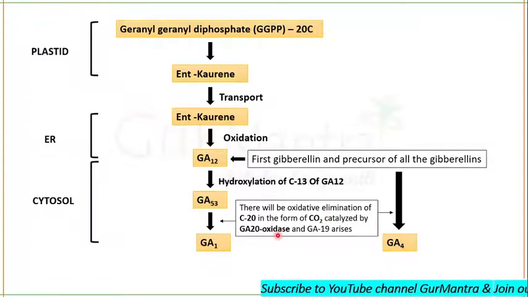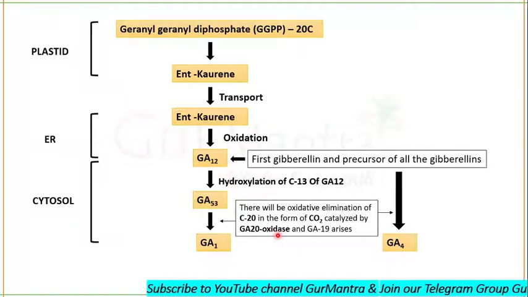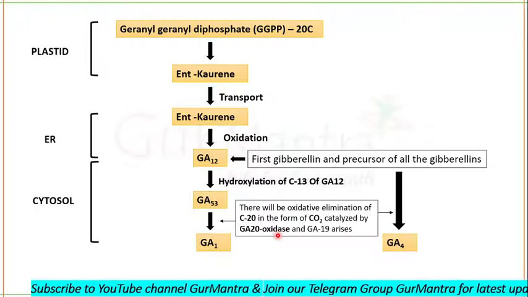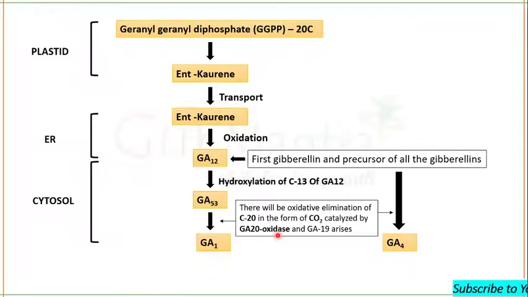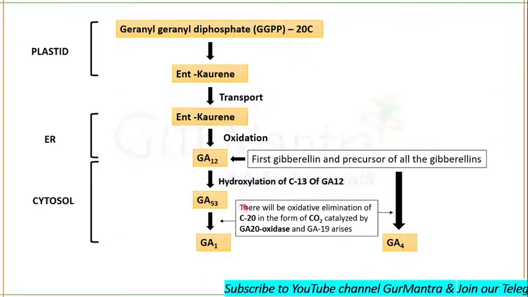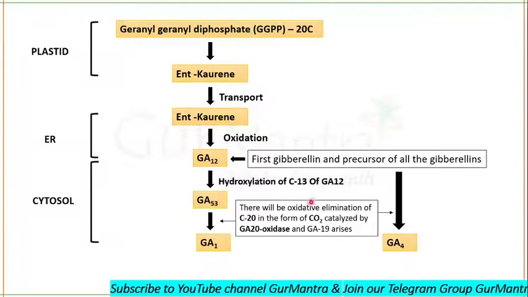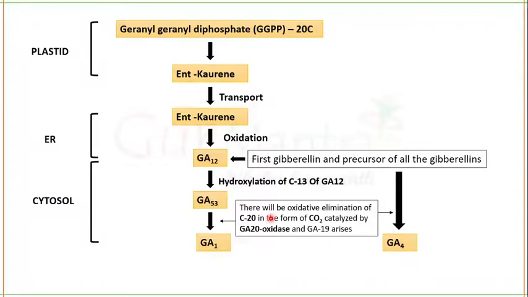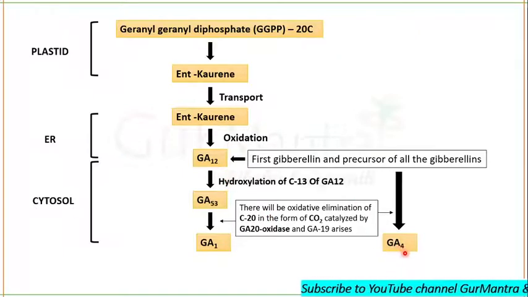Generally, gibberellic acid 20 oxidase catalyzes the oxidative elimination of carbon 20 in the form of carbon dioxide, and then C19 gibberellic acid arises. When gibberellic acid 20 oxidase acts on gibberellic acid 12, it may result in the formation of gibberellic acid 4.